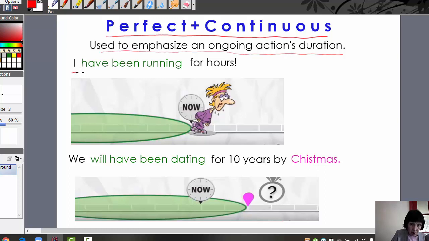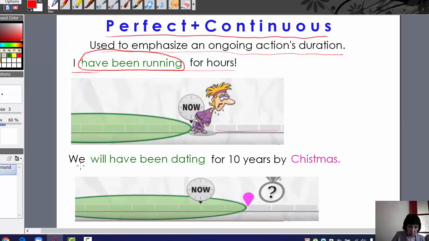For example, I have been running for hours. Here, have been running. Here we emphasize how long I have been running, and this action probably will continue.